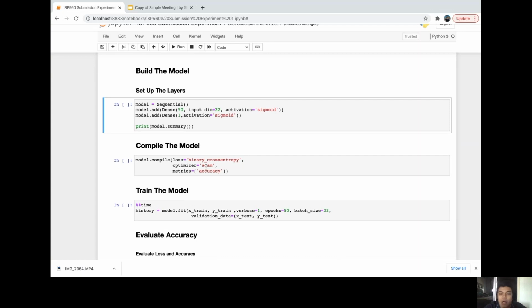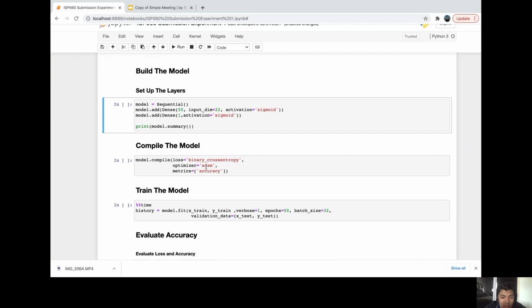Next is creating a variable called model and setting it equal to an instance of a Sequential object. These Dense actually refer to the layers. Dense is the most basic type of layer within a neural network, and it connects each input to each output within the layer. The hidden layer would be considered a dense layer because it's connecting all of its inputs to each output node within the layer.